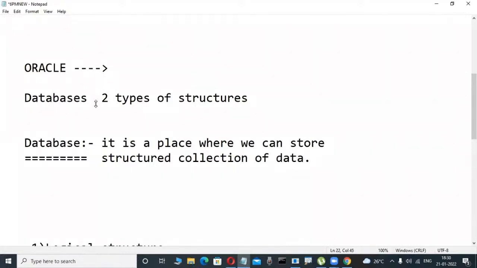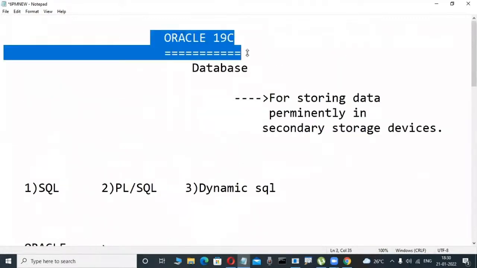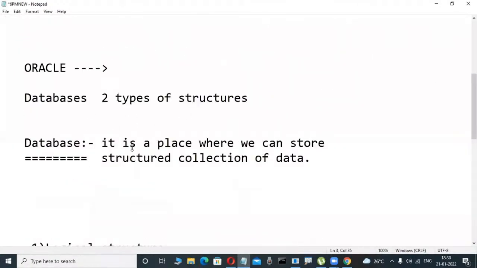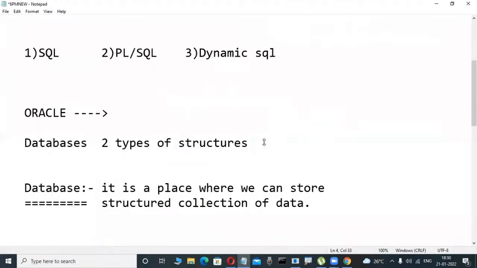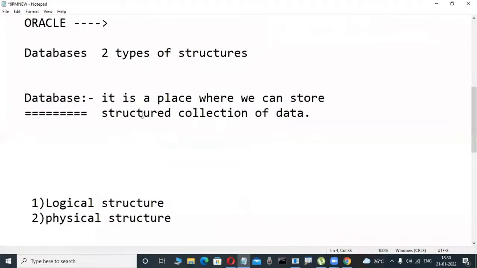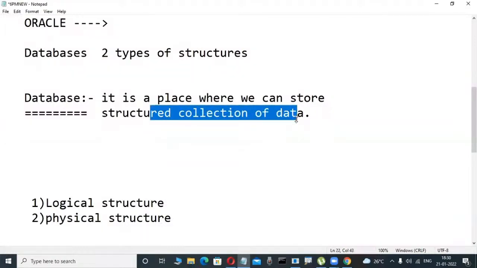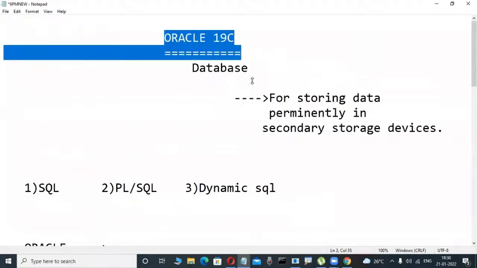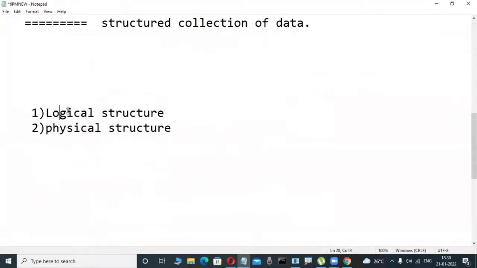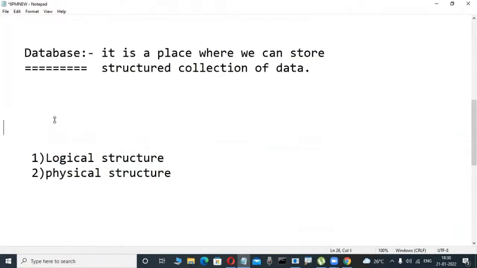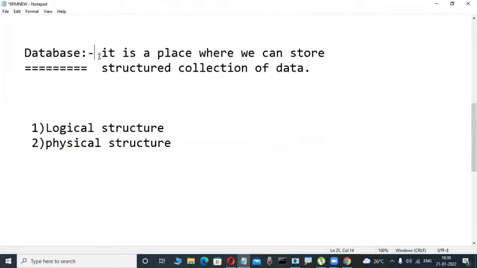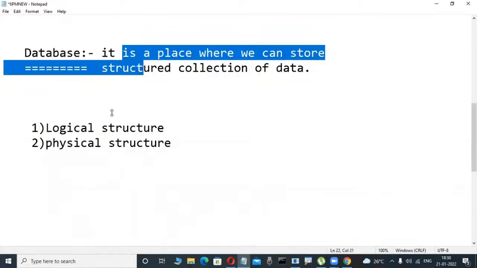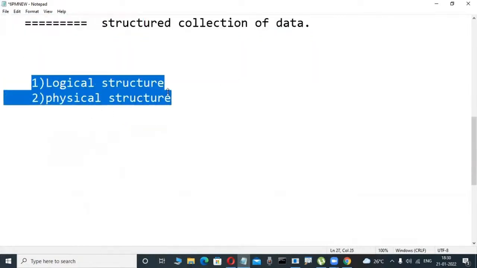Observe here. Actually, whenever we install Oracle or a relational database software, what is a database actually? It is a place. Whenever we install this type of software, automatically some place is reserved on the hard disk only. In that place only, we can store a structured collection of data. But whenever we install these softwares, two types of structures are there: logical structure and physical structure. This definition I am not explaining today; you will understand it one of these days.